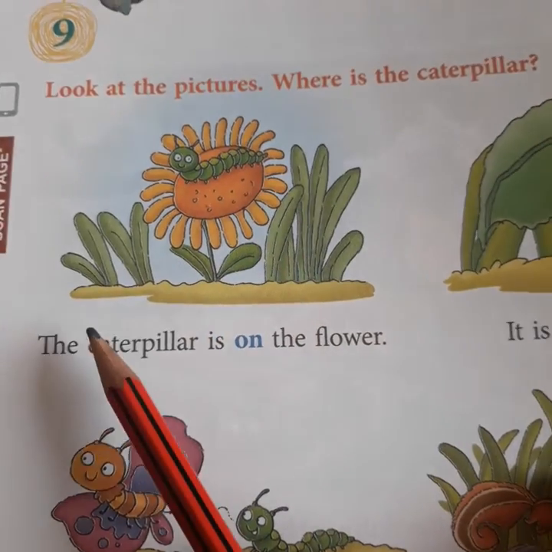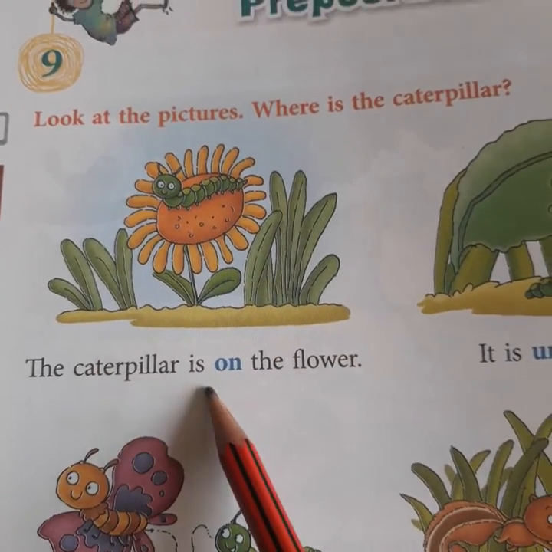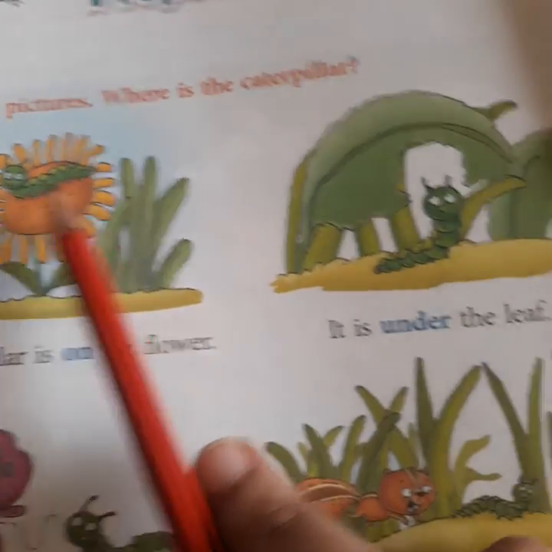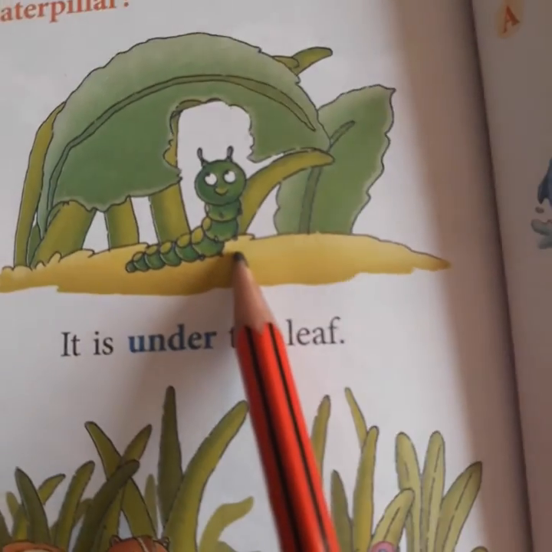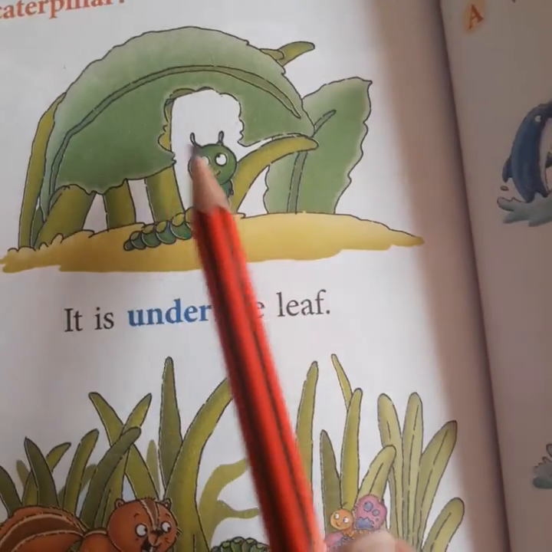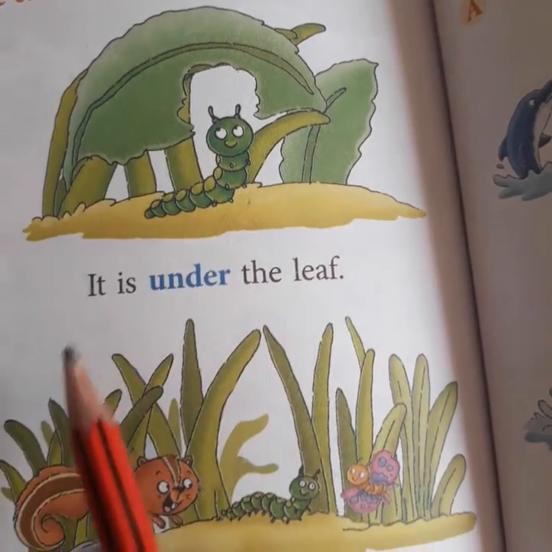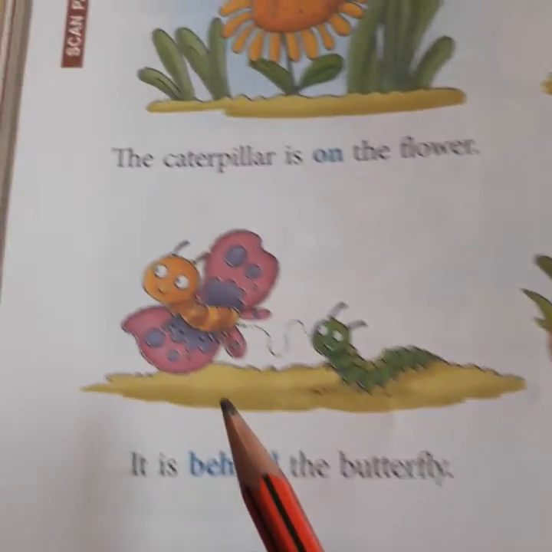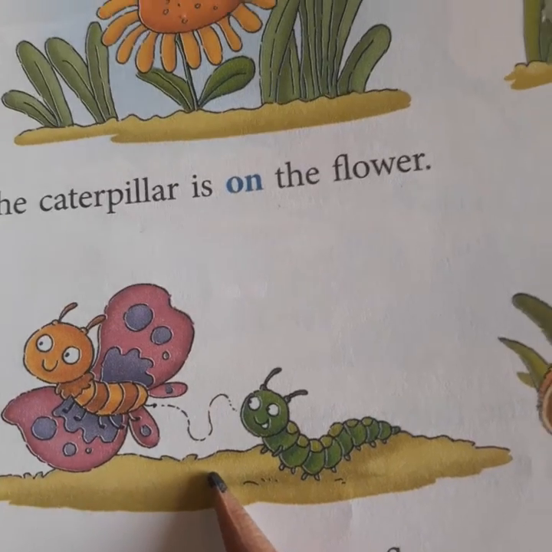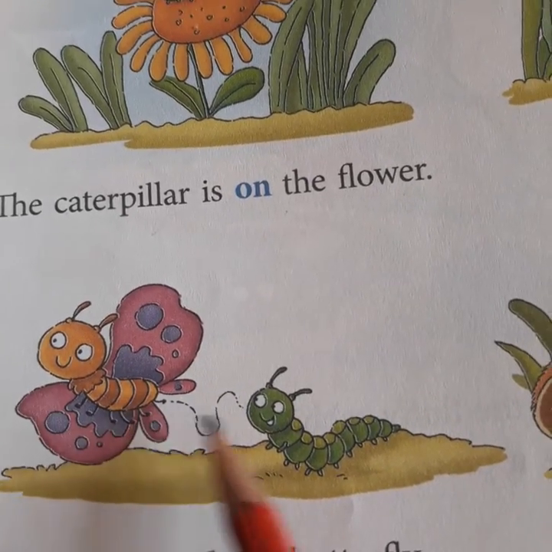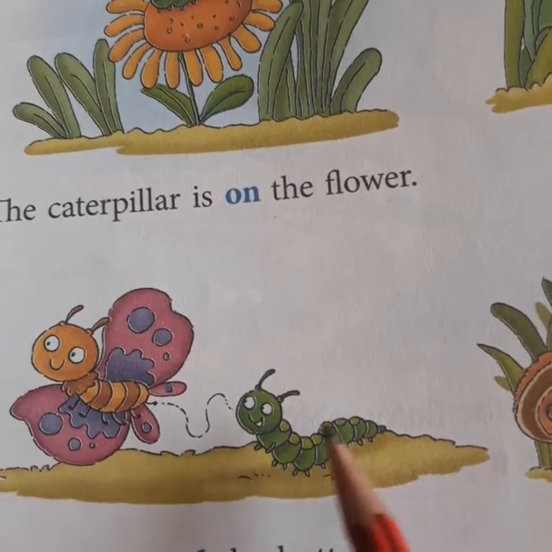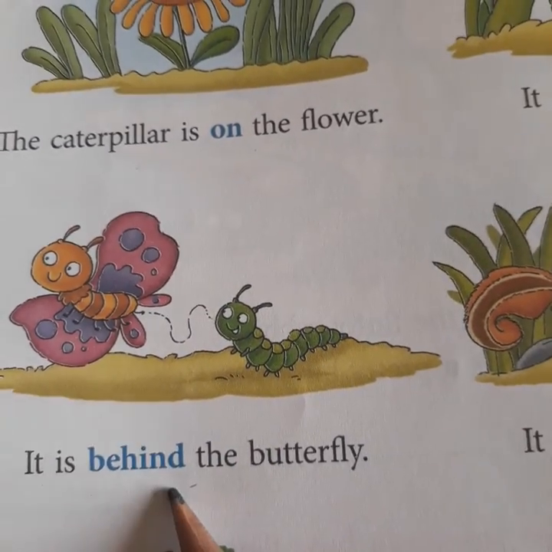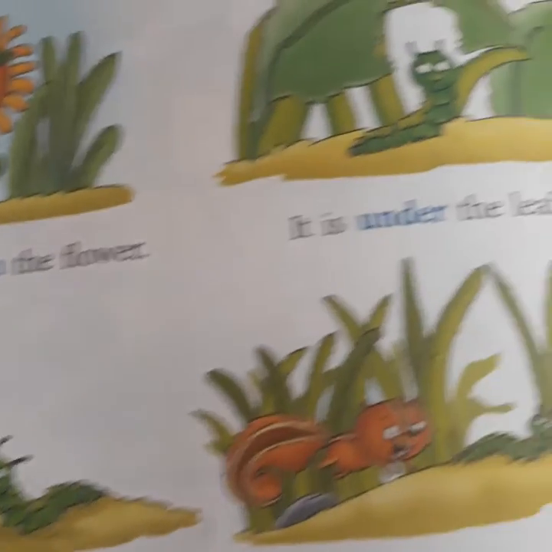The caterpillar is on the flower. Here, where is the caterpillar? It is under the leaf. Now look here, where is the caterpillar? It is behind the butterfly.